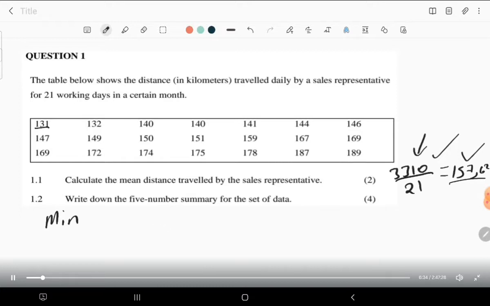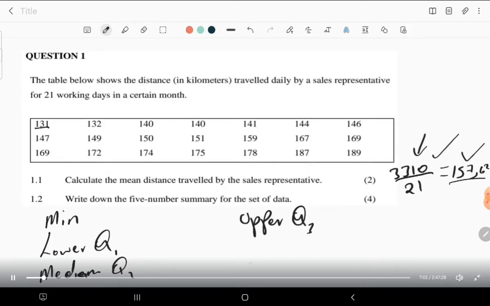If you have a minimum, then you have a lower quartile, which is the same as just Q1. Then we also have the median, which is Q2. Then we have the upper quartile, which is Q3. Then you also have the maximum value, which is the biggest number that we have. Now, we just need to write down all these things taking from our data.